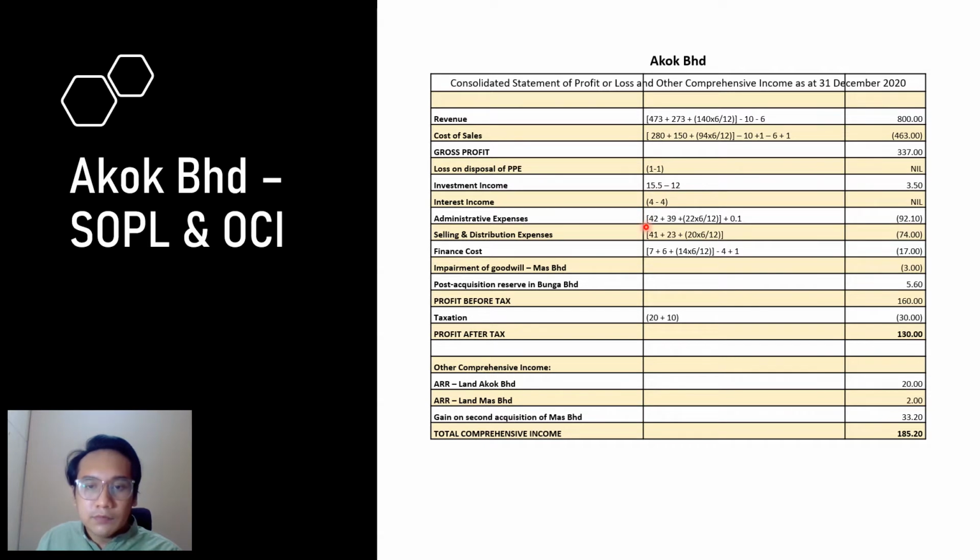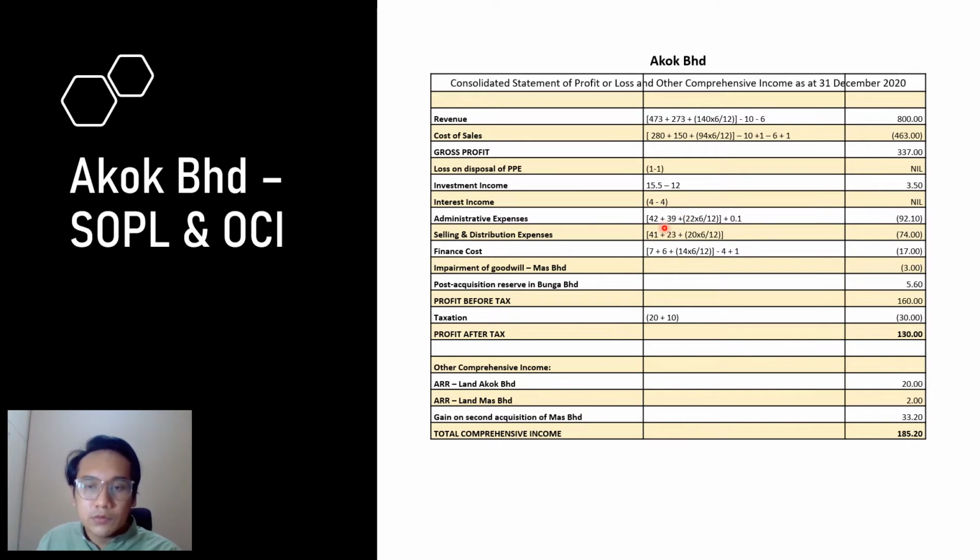For interest income, we minus 4 million. How we get 4 million is 6% times 150 million times 8 over 12 times 2 over 3. We get it from the additional information 6. MAS has recorded and paid interest for the first 8 months, 6 million. AKBAR Berhad is entitled to 2 over 3 of the 6 million. That is why we minus 4 million to set it off.